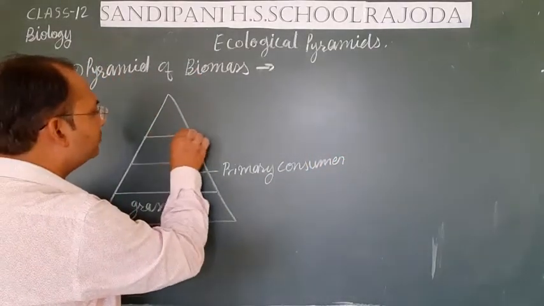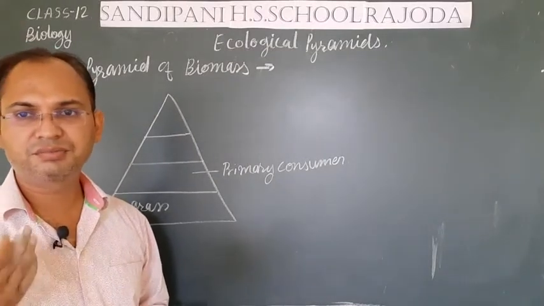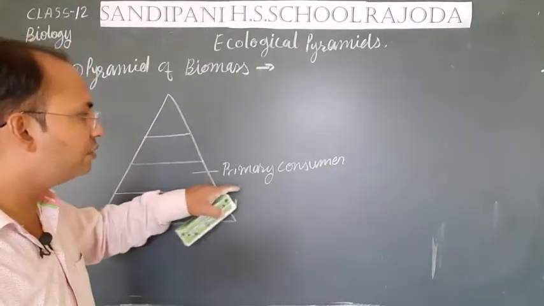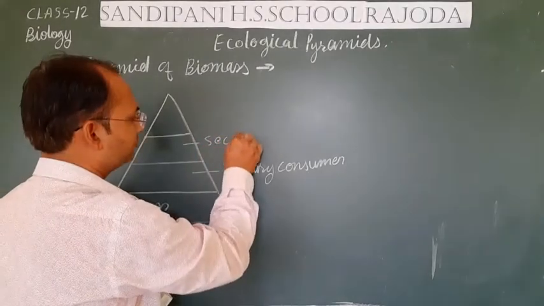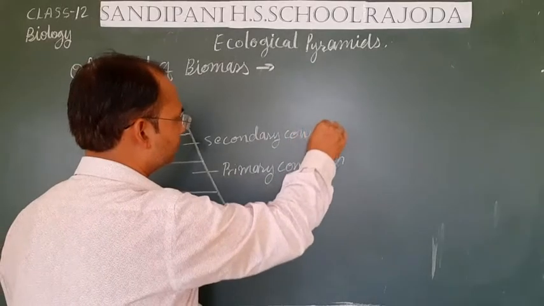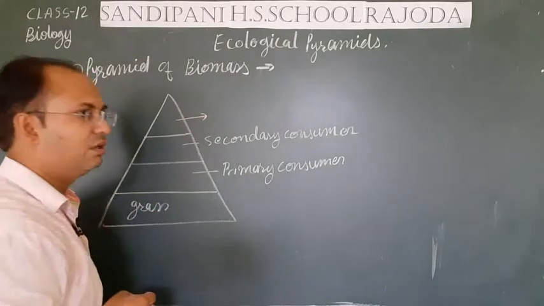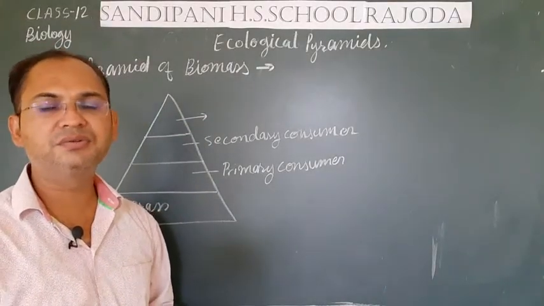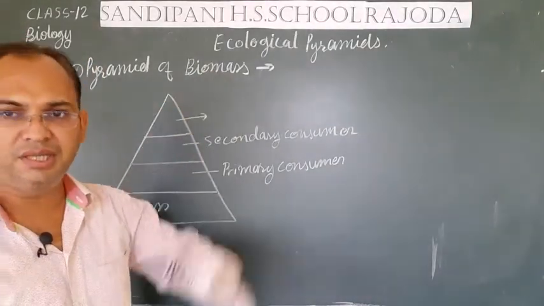the secondary consumers, just like dog, cat, jackal, etc., will be fewer compared to the primary consumers. And the tertiary consumers like lion, leopard, tiger, etc., will be very few in the grassland ecosystem, so their number or their weight will be much less.